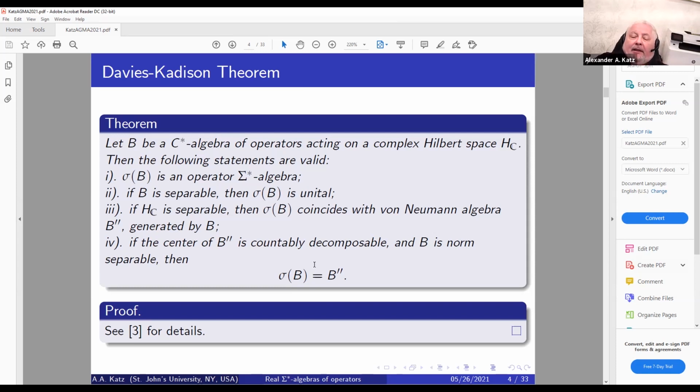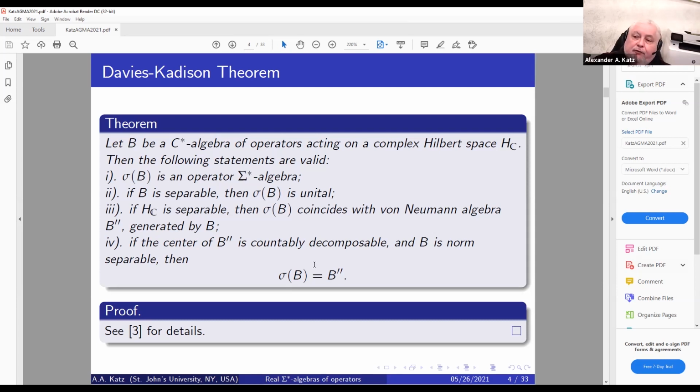So this theorem is a starting point, and also a few words need to be said. Why is it all needed? Well, as you probably know, C-star algebras and von Neumann algebras were used to solve one of the Hilbert problems mentioned in his Erlangen program of giving axiomatization for physics.